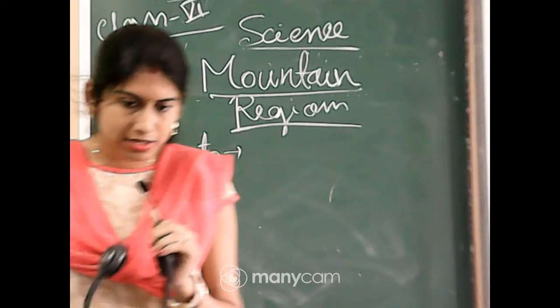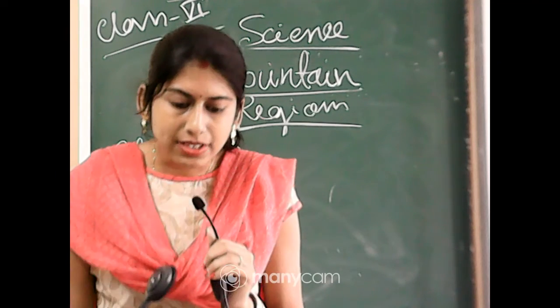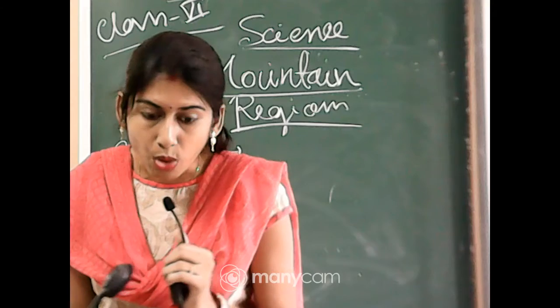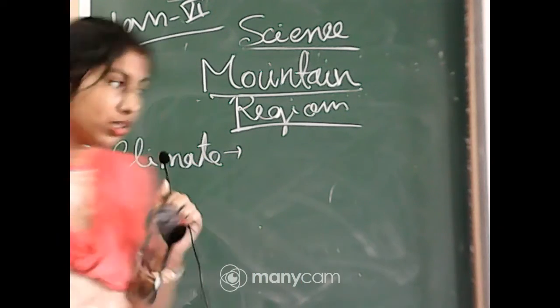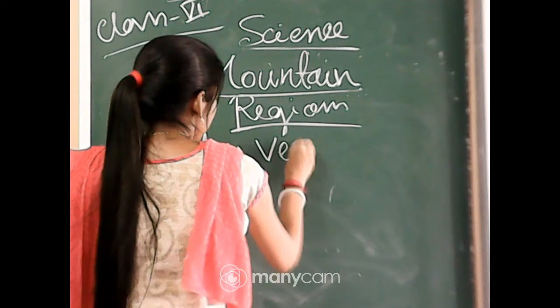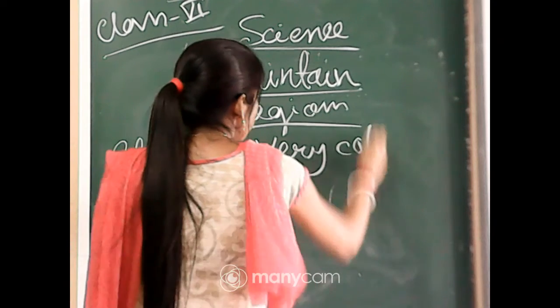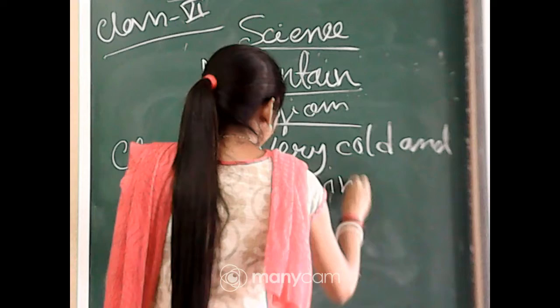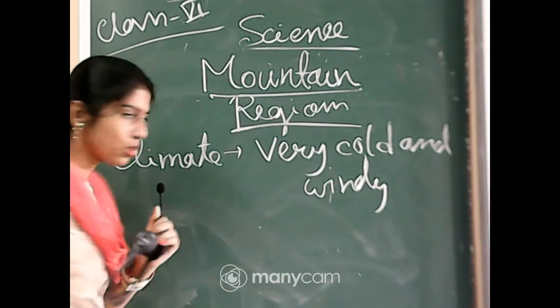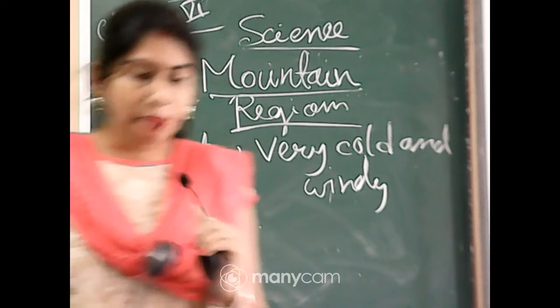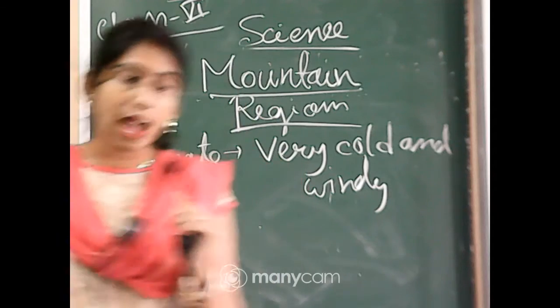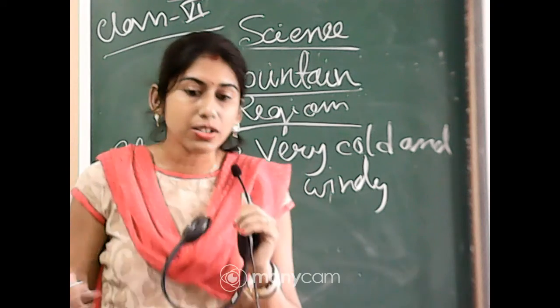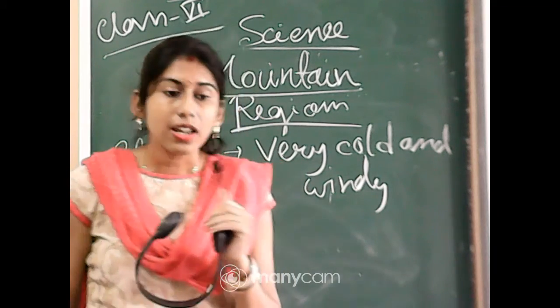That means the habitats are normally very cold. The habitat of the mountain region is very cold and windy.